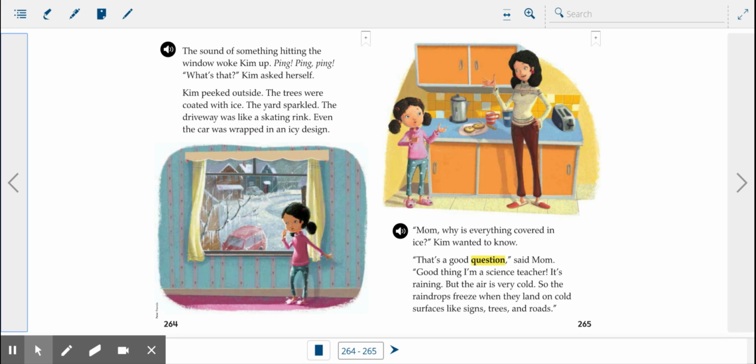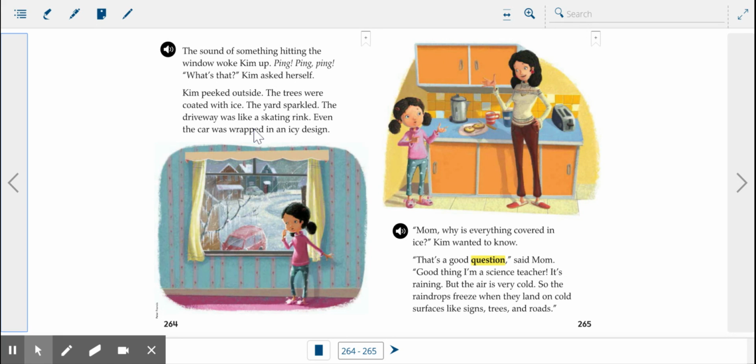For this story, we're going to focus on cause and effect. I know we've done that in the past. I just wanted to go through it again in this story because there are very clear examples of cause and effect, and it's something that you guys should recognize, okay? So, as I go through the pages, I'm going to look for things that happen, okay? Those are the effects. Causes are what make them happen.